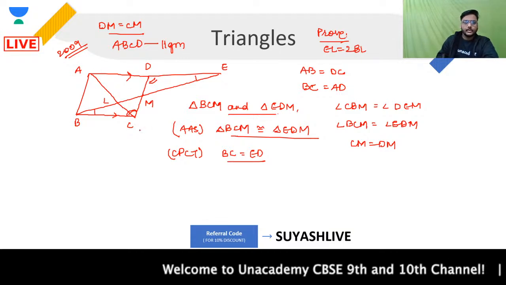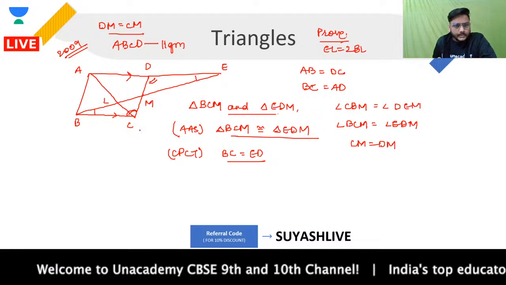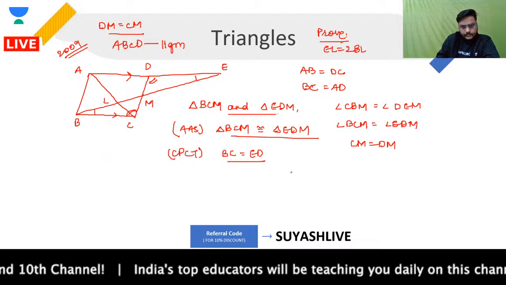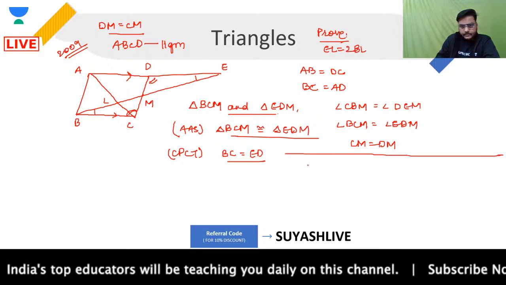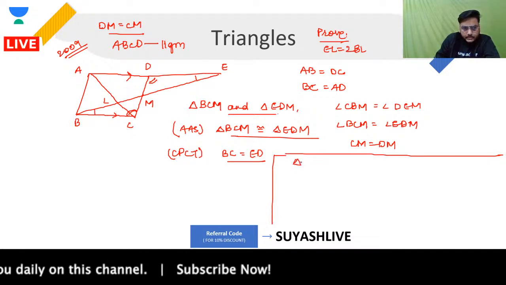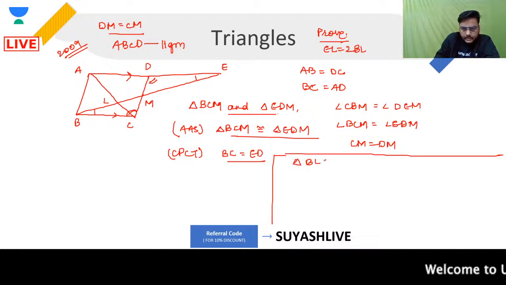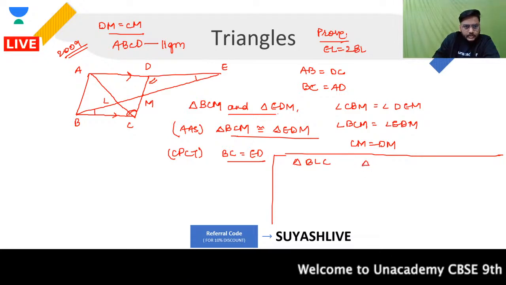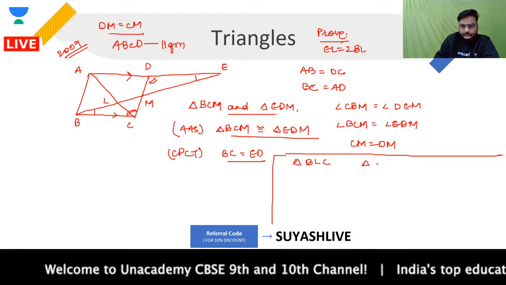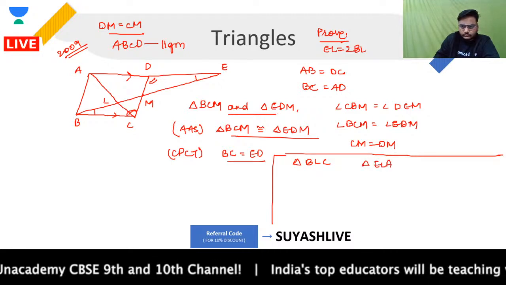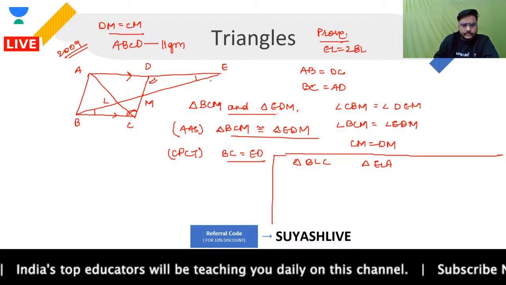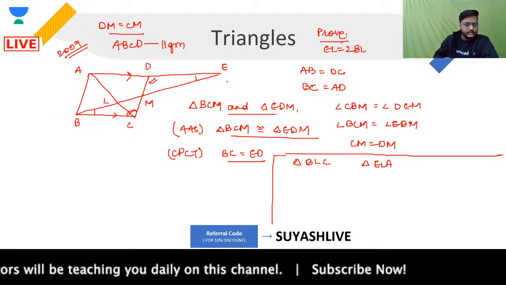Those two triangles will be triangle BLC and triangle ELA. I hope you can see these two triangles. This is my BLC and this is my ELA. These are the two triangles that I'm talking about.